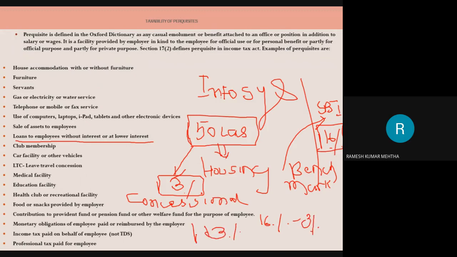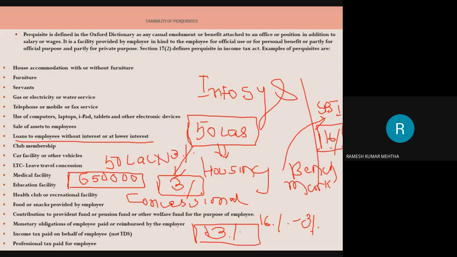Now it has to be translated into rupees or value. So 50 lakhs into 13% is equal to 6.5 lakhs. 6.5 lakhs is the amount which I am paying less because of the loan taken from the employer. So this 6.5 lakhs is called the taxable value of the perquisite, that is, the loan which I am taking from the employer as a housing loan at a concessional rate of 13%.